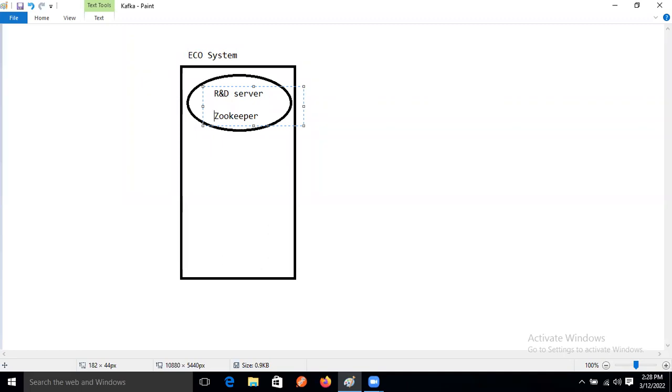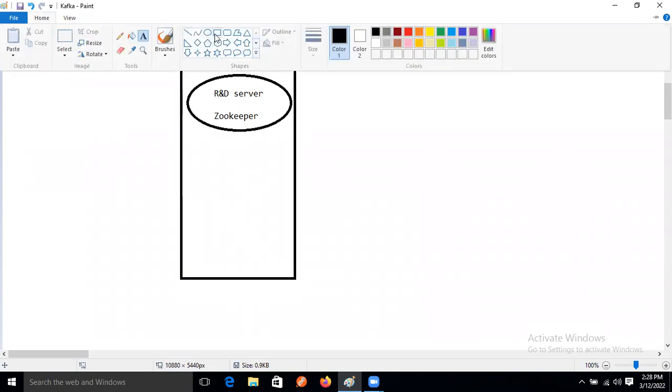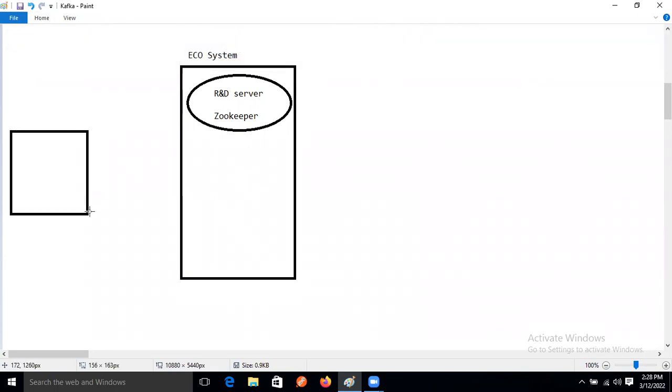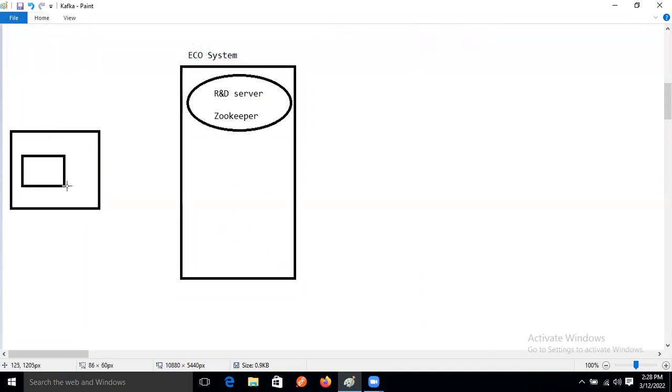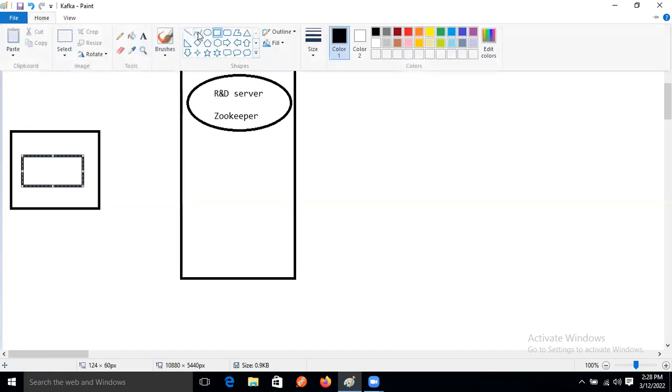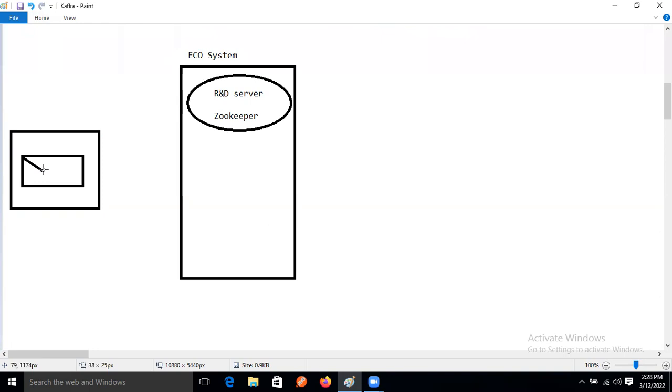So the R and D server will handle all the internal things of the ecosystem. Just assume that our producer application is there. In this producer application, there is a message it wants to send. Our producer application wants to send the message to our consumer application.